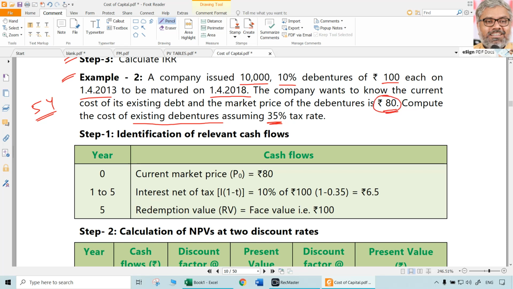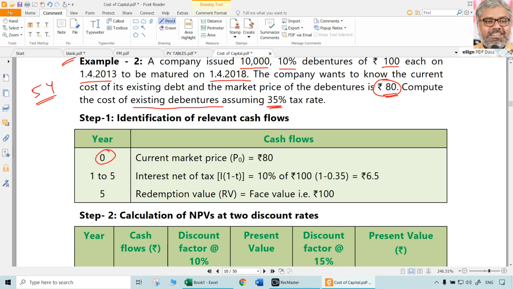First of all, when we look at current cost, we always need to take the current market price. So P0, sorry, the net proceeds can be taken as 80 only. That is the cash flow in year 0. Then in years 1 to 5, what will be the cash flows to the company? Interest cost, but after tax. A 10% debenture on 100 means 10 rupees interest cost. Tax rate is 35%, so 10 into 1 minus tax rate will be 6.5 rupees per debenture. Redeemable value, since nothing is given, means face value, that is 100.